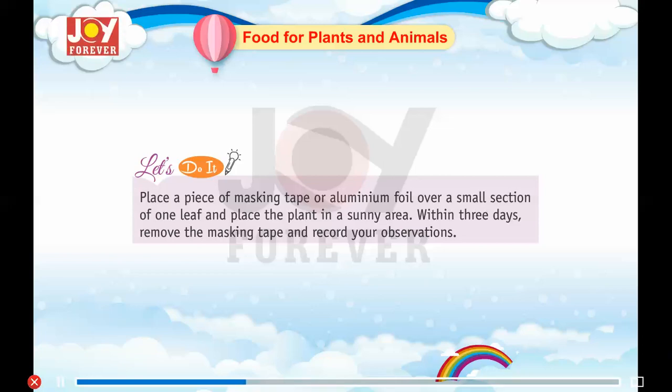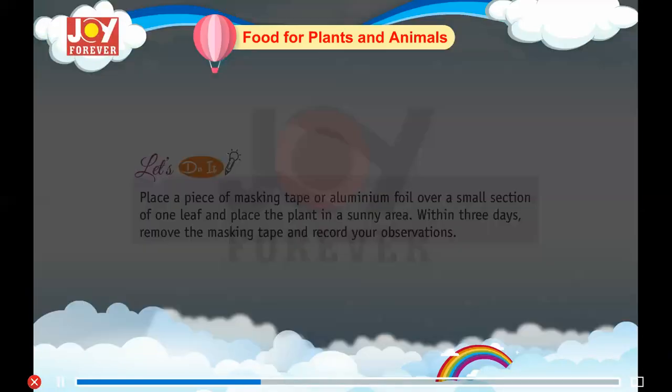Let's do it. Place a piece of masking tape or aluminum foil over a small section of one leaf and place the plant in a sunny area. Within 3 days, remove the masking tape and record your observations.